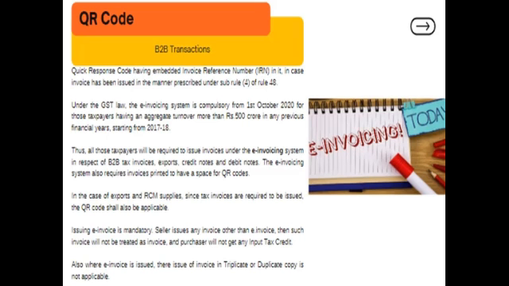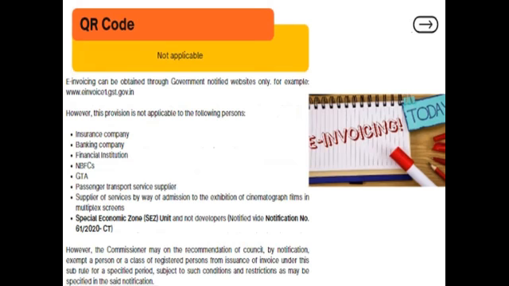And if in the question they ask you about dynamic QR code, which is more or less next to impossible in this May or June attempt, then dynamic QR code is for B2C transactions. QR code is about B2B transactions. Just remember the exception cases where this QR code concept is not applicable. And remember, we talk about the special economic zone unit, which is exempt. Otherwise, if you are a special economic zone developer, then this concept is applicable on you.